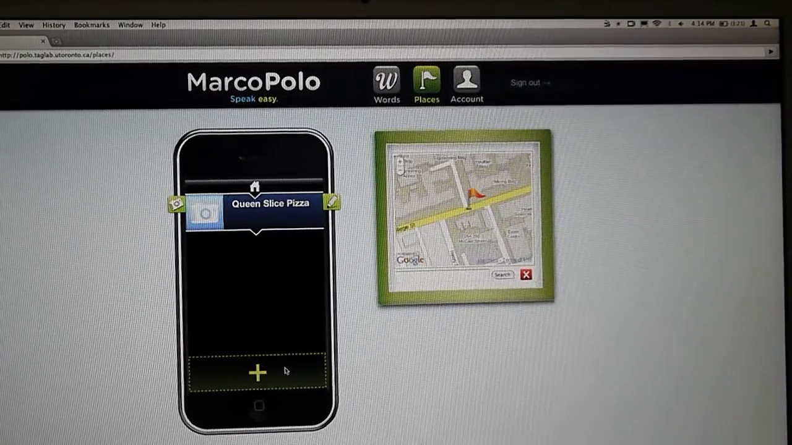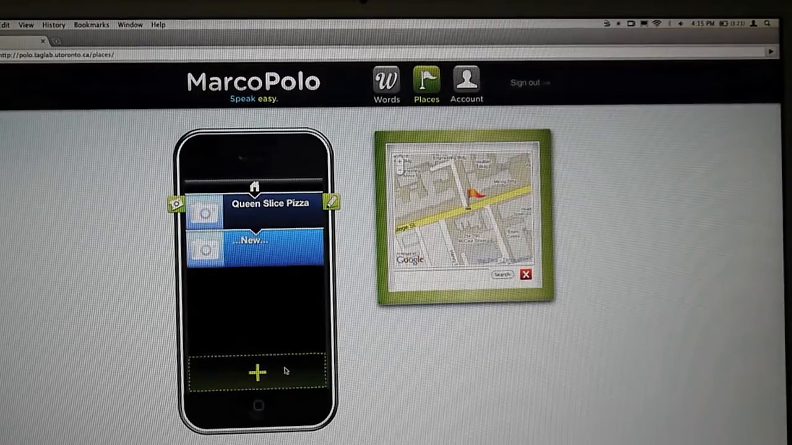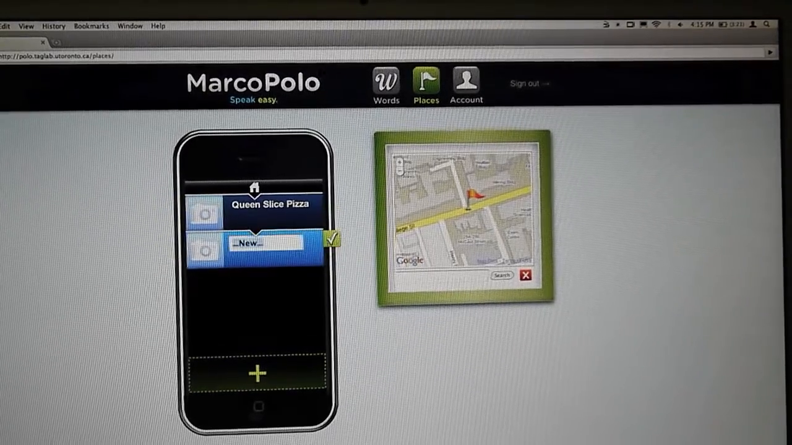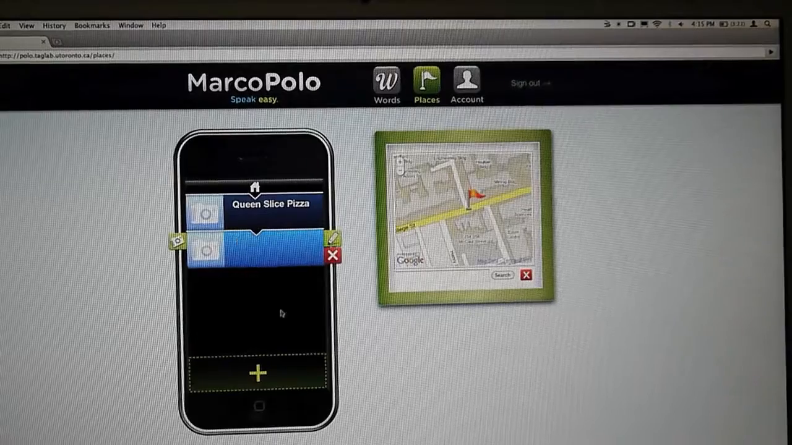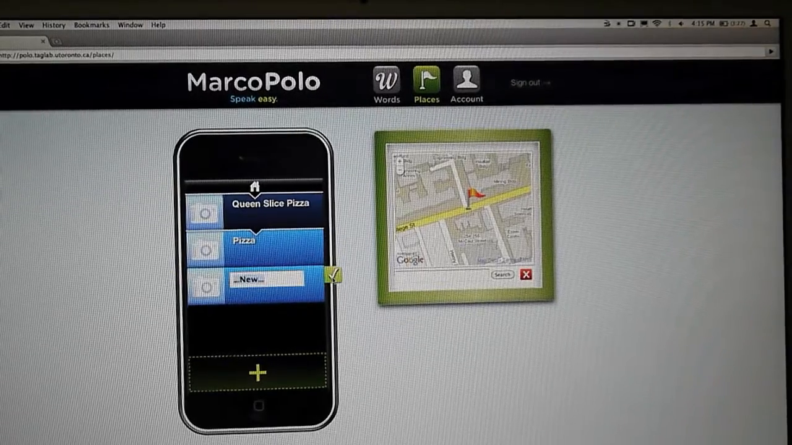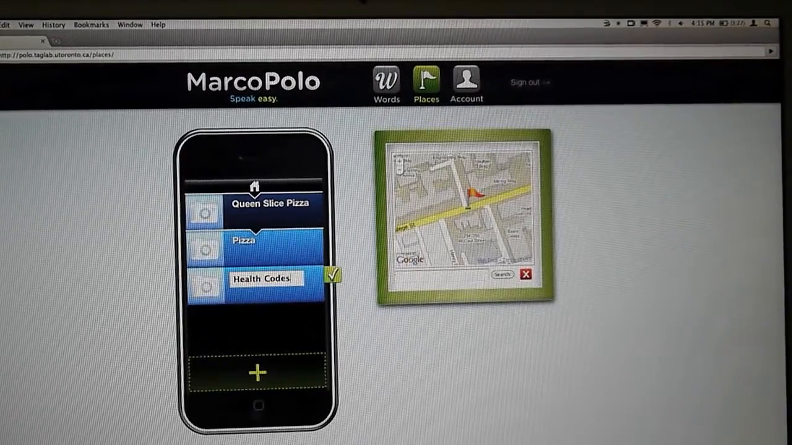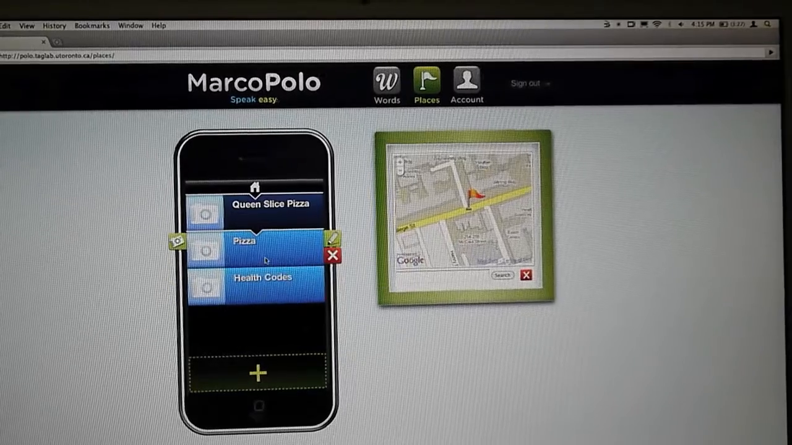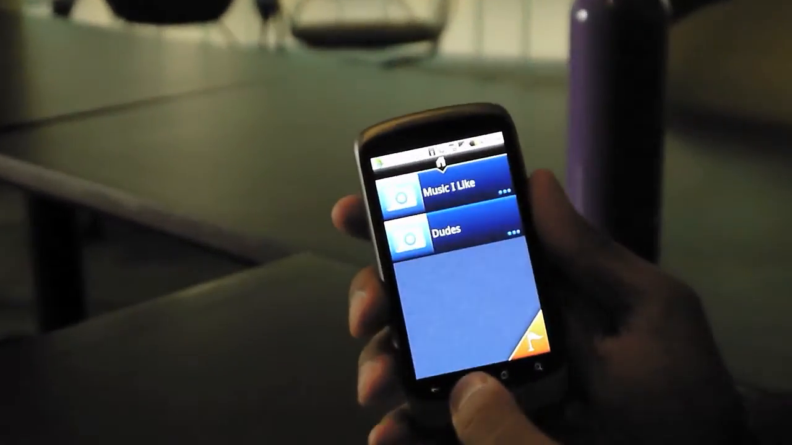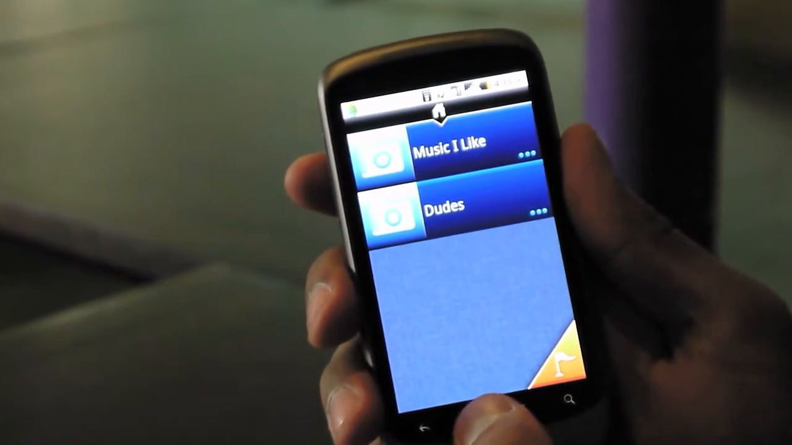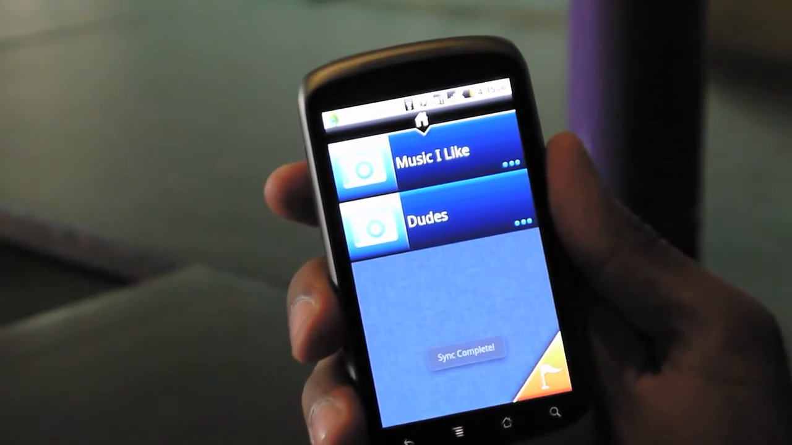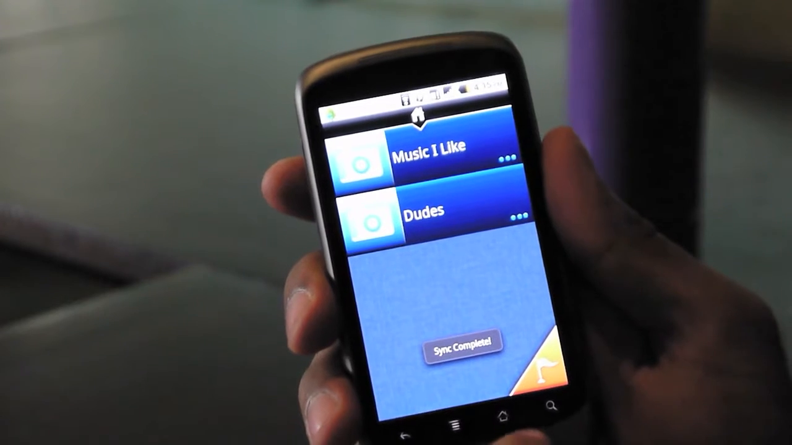To create a word that's under it, I click this plus button at the bottom, and I can add relevant words like pizza, and let's say health codes because we know what Queen Slice is like. And then when we turn over to the device, let's see what happens there. So now that we have new data from the web user interface, we can go ahead and synchronize like usual. We get a little message saying the sync is complete.